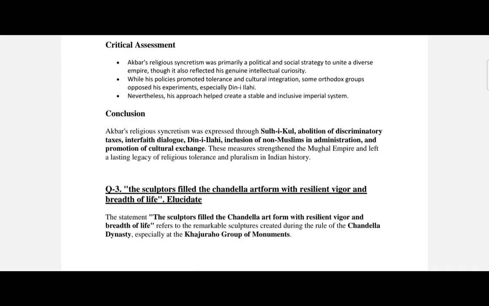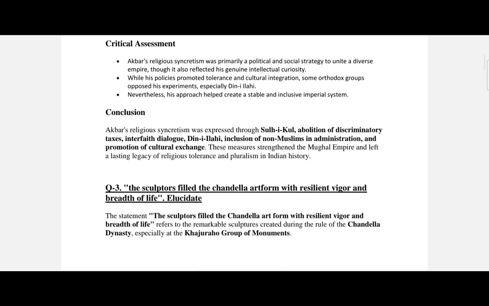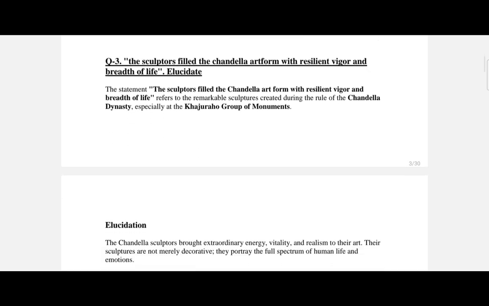We can see the actual measures which strengthened the Mughal Empire and left a lasting legacy of religious tolerance and pluralism in Indian history. We can trace it through this. So this is all about question number 2.